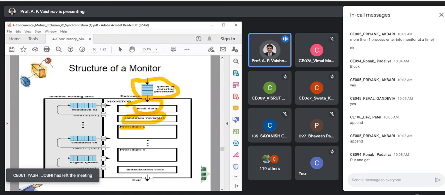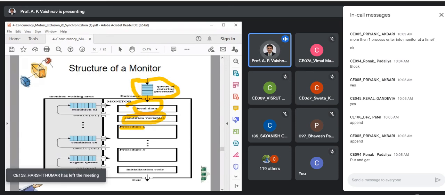Why are we putting that code inside? Because only one process can be inside a monitor at a time, so you can guarantee that two or more processes are not using this procedure at the same time. So what is guaranteed by default? Mutual exclusion comes by default.